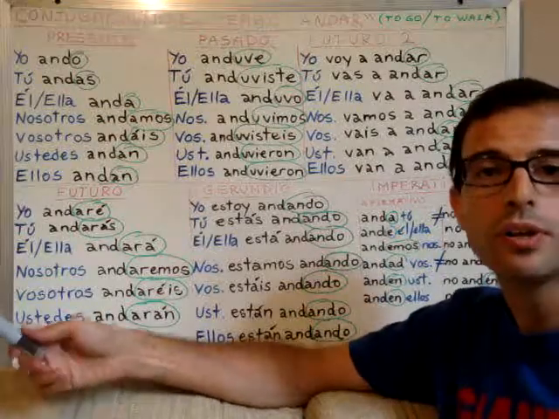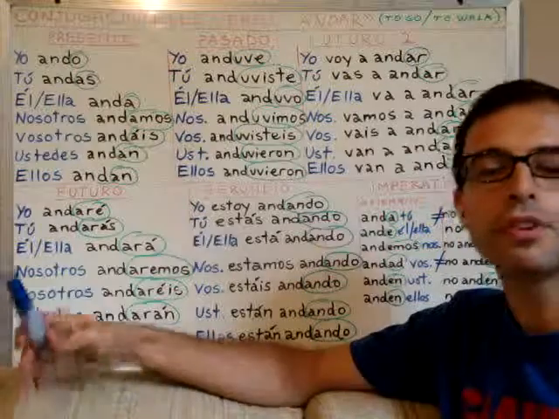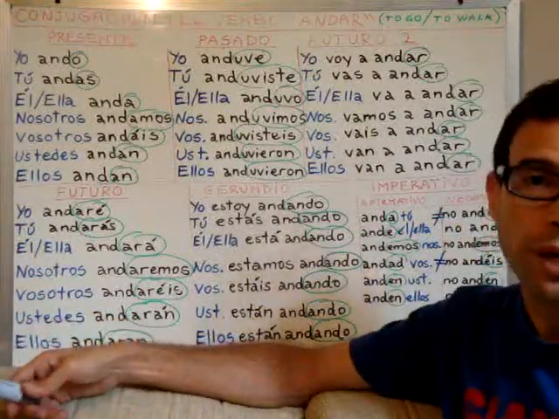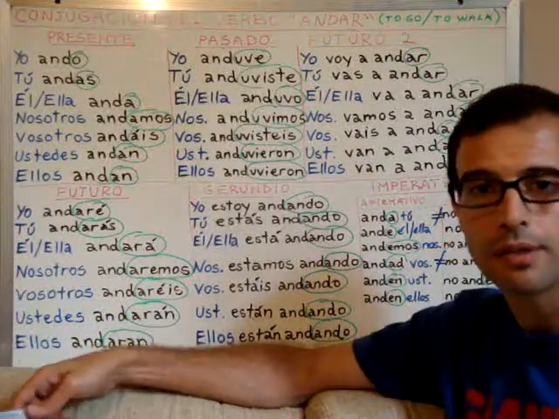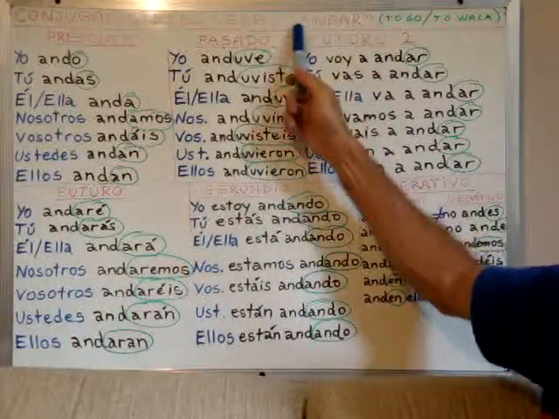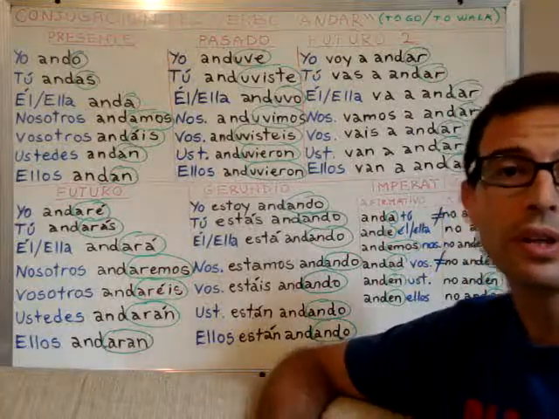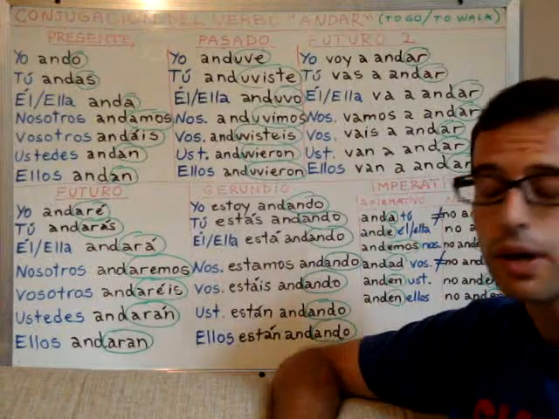However, in Spanish, there is a specific verb for saying to walk, and a specific verb for to go, right? To go in Spanish we say ir, and to walk is caminar. So, why do we have this verb andar, which means these two things? I really do not know, but the fact is that it exists and it is used in Spanish, right?